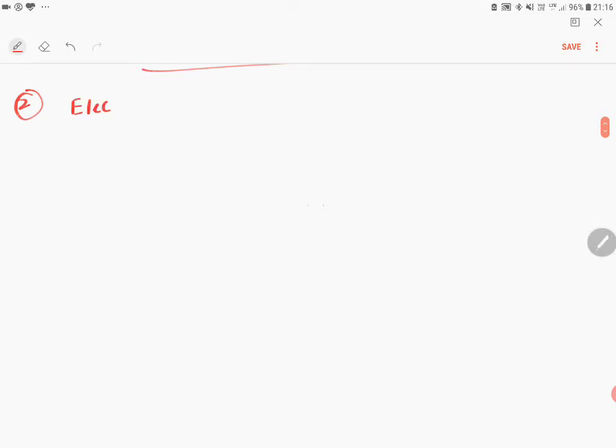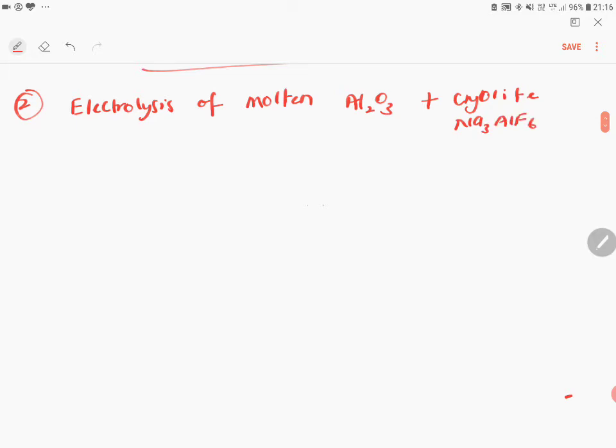electrolysis of molten Al2O3 in the presence of cryolite. Cryolite is Na3AlF6. This you should have studied in the lower grades itself. And the presence of fluorspar, CaF2. And here carbon is available as anode.